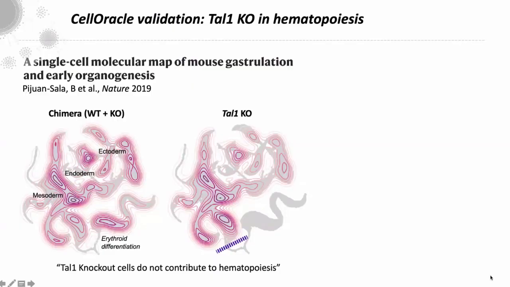So just one more validation here, TAL1 knockout in hematopoiesis. So we use this fantastic single cell atlas of mouse gastrulation and early organogenesis. In this paper, knockout of TAL1 was also included. So TAL1 knockout embryos die at E9.5 from anemia. And it was shown from these single cell analyses that the TAL1 knockout cells within the chimeras do not contribute to hematopoiesis.